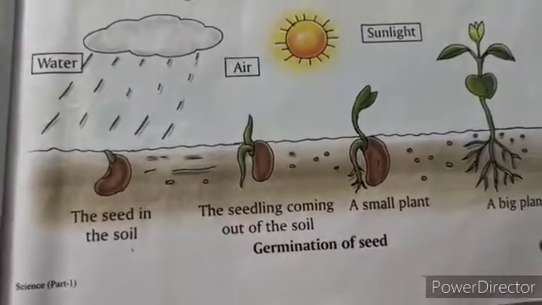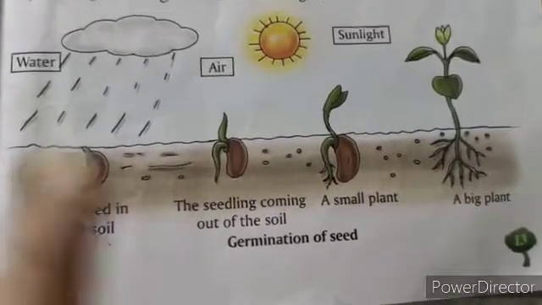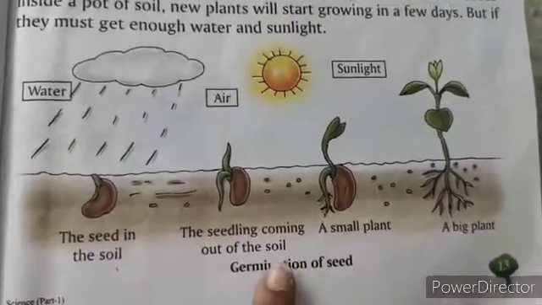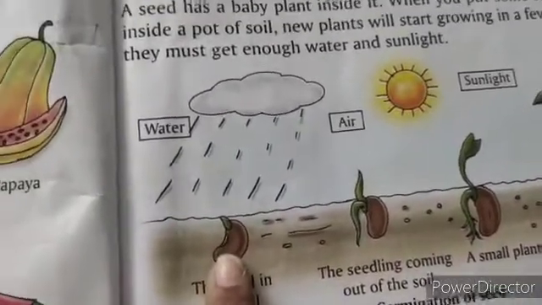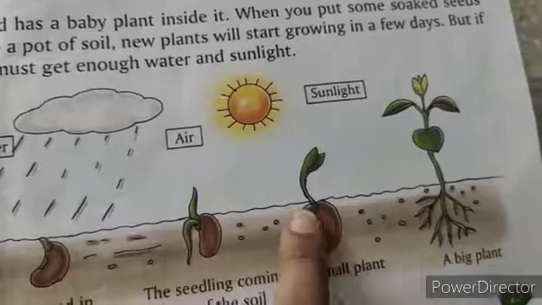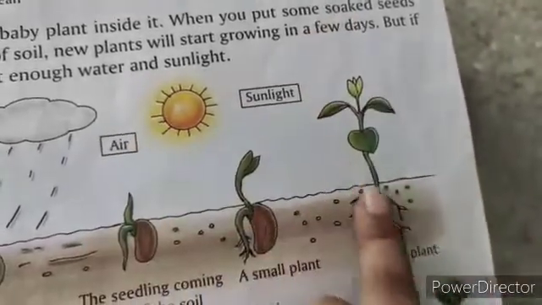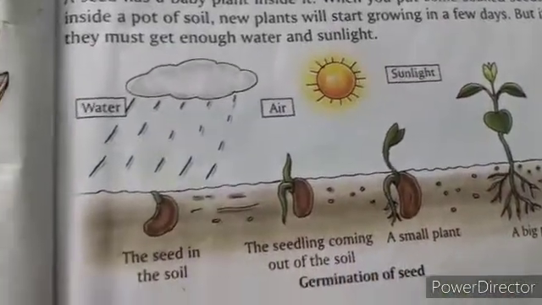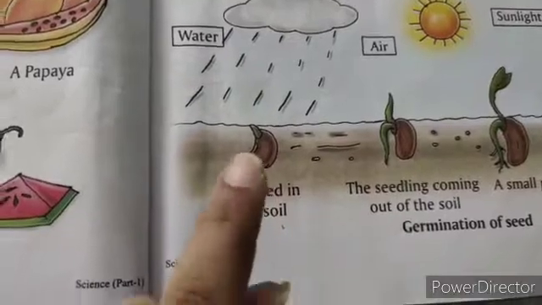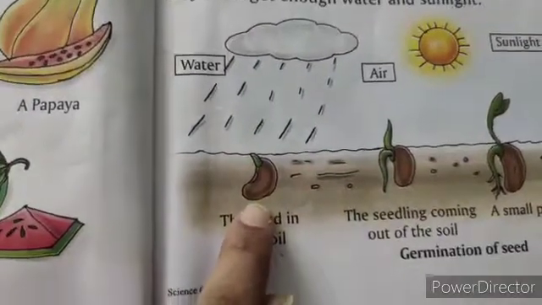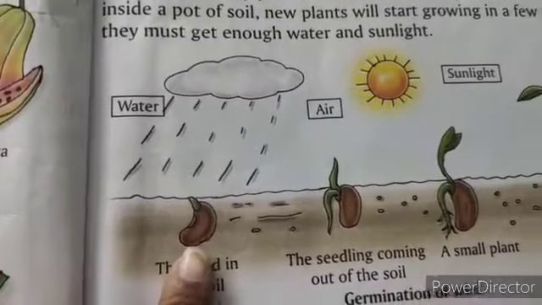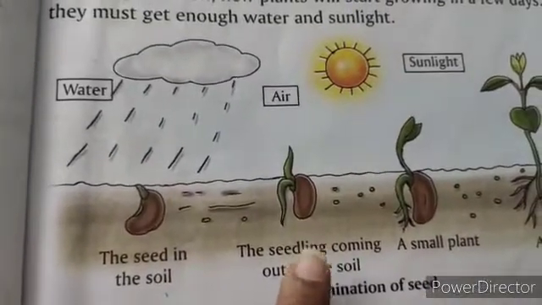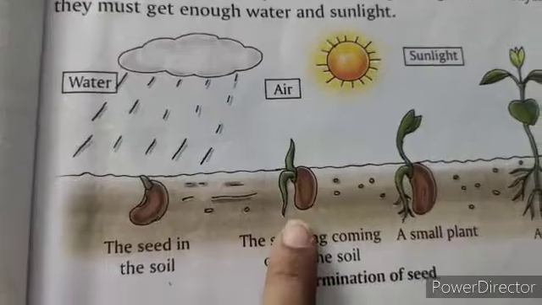Okay children, now next coming to germination of seed. Germination of seed means what, children? From this small seed, how a small baby plant comes and becomes a tree. First, we need to soak the seeds in a pot of soil, children. Then you need to wait for the seedling.